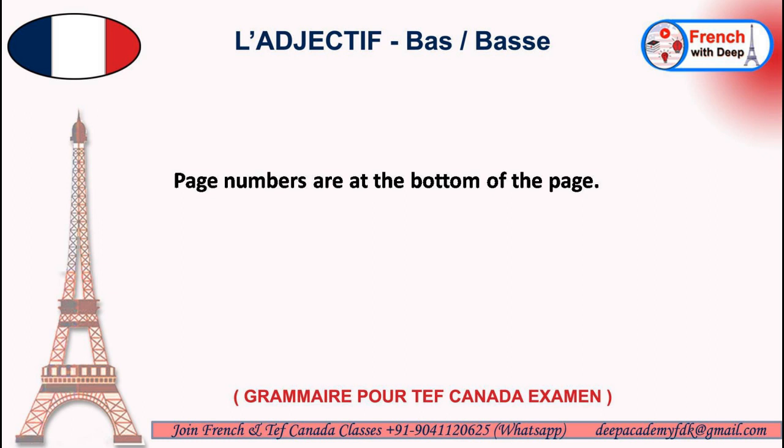So it is masculine, so we'll be using bas here. So at the bottom of the page we use the preposition en: en bas de page. De is "of." So your complete sentence becomes les numéros de page sont en bas de page. Les numéros de page sont en bas de page.